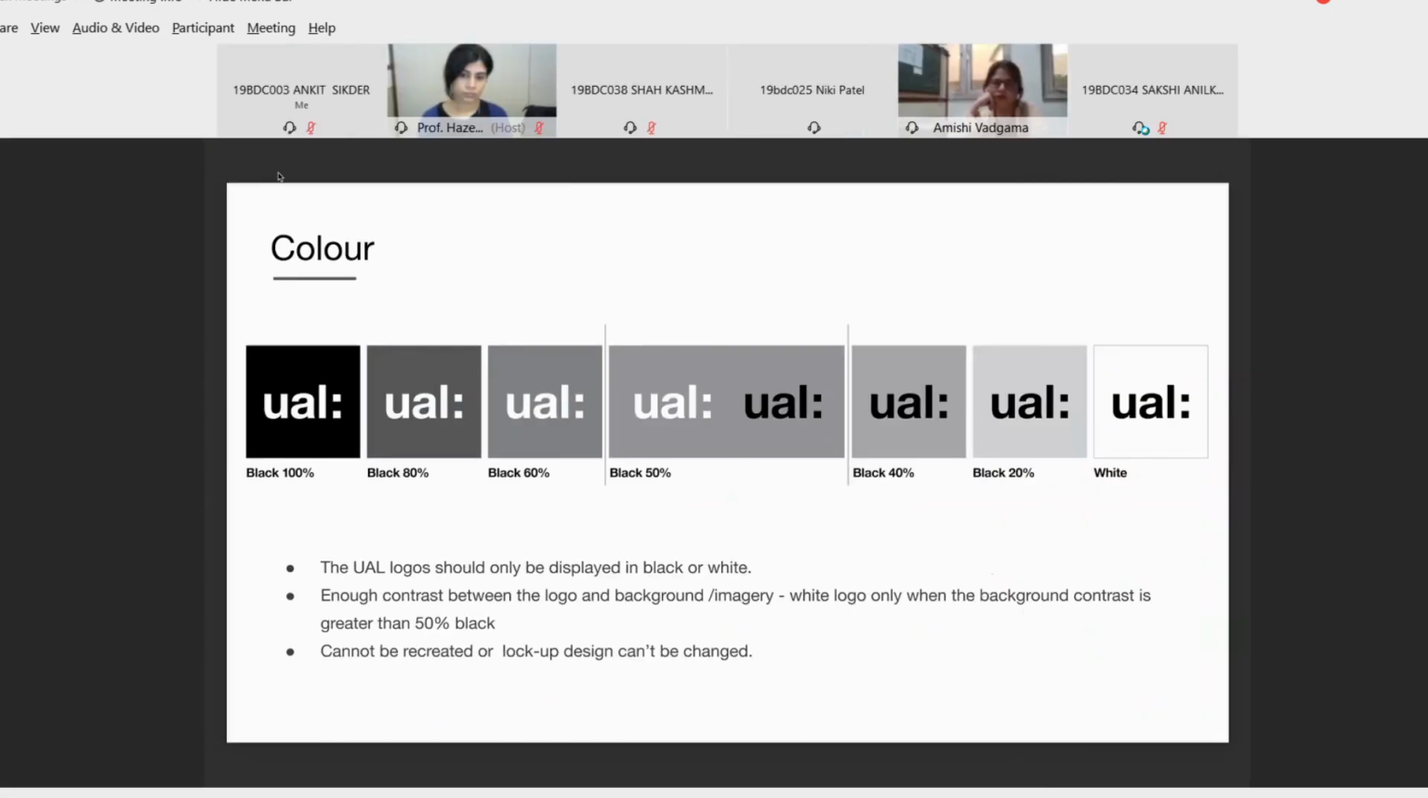Here they have taken care of the readability for the audience, as the logo has to be in either black or white. They have stated the precise opacity shade of the background. The white logo can be used with the background that has more contrast than 50%, and similarly black on background contrast less than 50%. Sakshi, next.